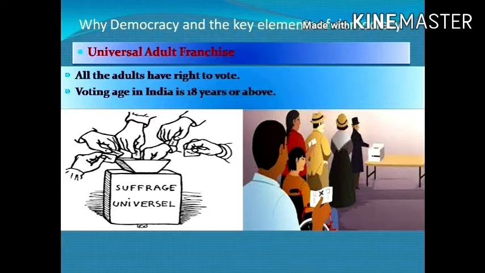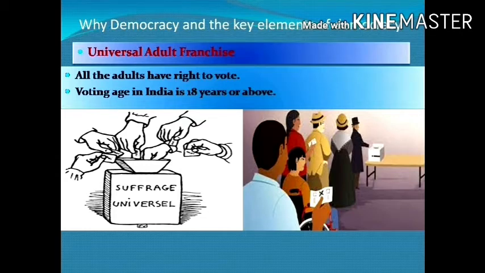Till here you would have understood about the major key elements of democracy. That is formal equality, as it gives equality to every citizen. Decision making mechanism, the people are indirectly participating in the decision making mechanism.